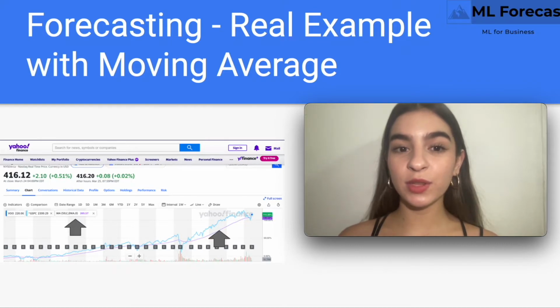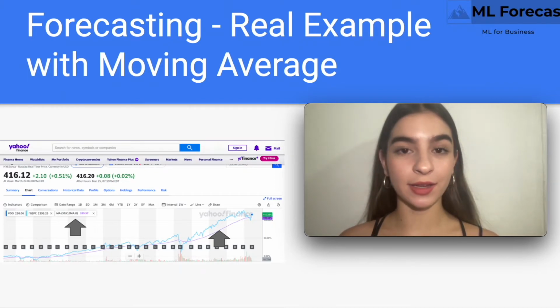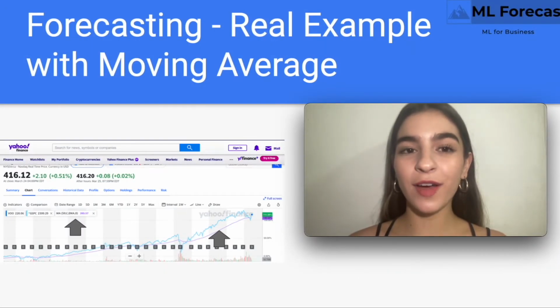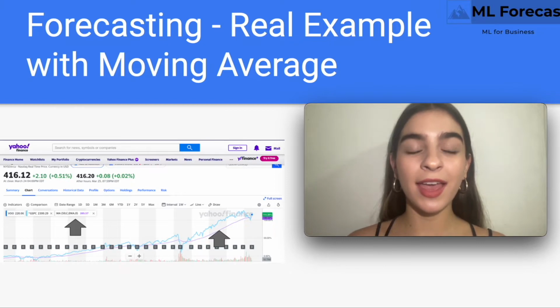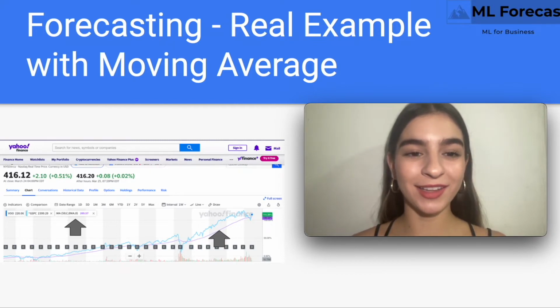The difference between the moving average and the actuals, shown in the blue line, is the error we discussed on the prior slide. Tools like Yahoo Finance are great. However, with ML Forecast, we can use additional advanced algorithms and artificial intelligence and machine learning to further improve our estimates. Let's take a look at that.